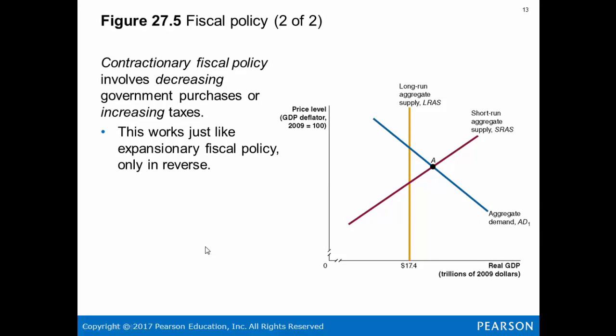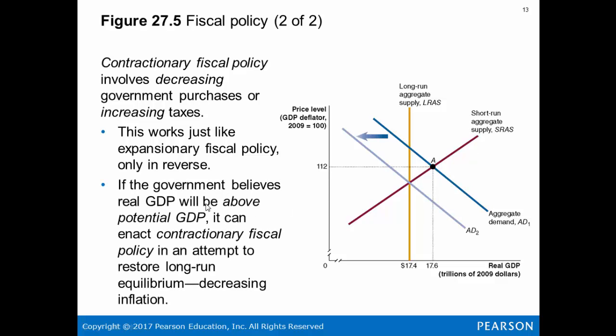Contractionary fiscal policy involves decreasing government purchases or increasing taxes. This works just like expansionary fiscal policy, only in reverse. So let's just say we're out here and we have inflation. That's the worry, right? We have inflation. If the government believes real GDP is above potential, it can enact contractionary policy in an attempt to restore long-run equilibrium or decrease inflation. So what they would do is therefore increase taxes or decrease purchasing.